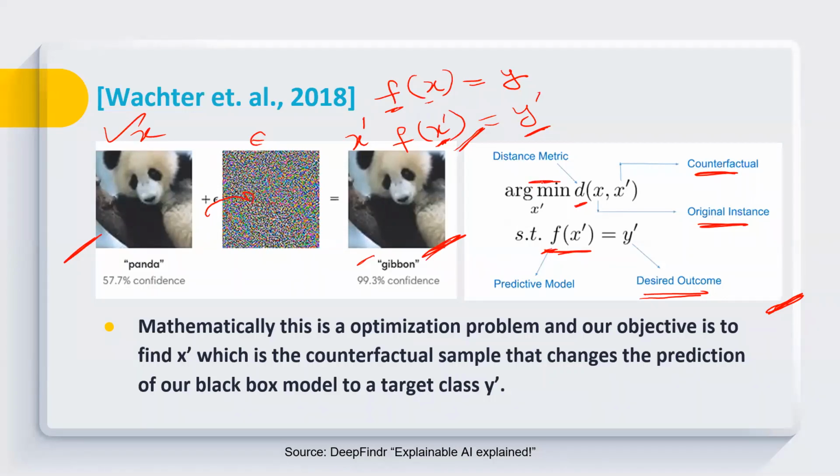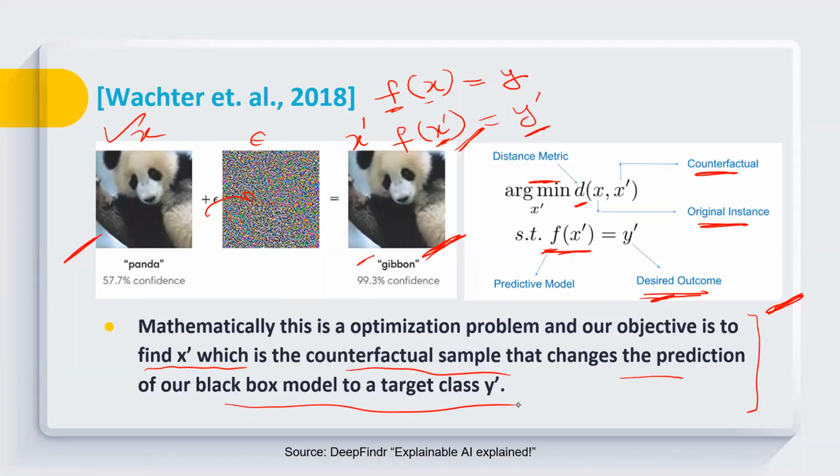So we want the distance between X and X prime to be minimum. They should be as close as possible. But the only condition is that we want to achieve a flip in the output to the desirable outcome. Mathematically, this is considered an optimization problem, and our objective is to find the value of X prime, which is a counterfactual sample that can change the prediction of our black box model to the target Y